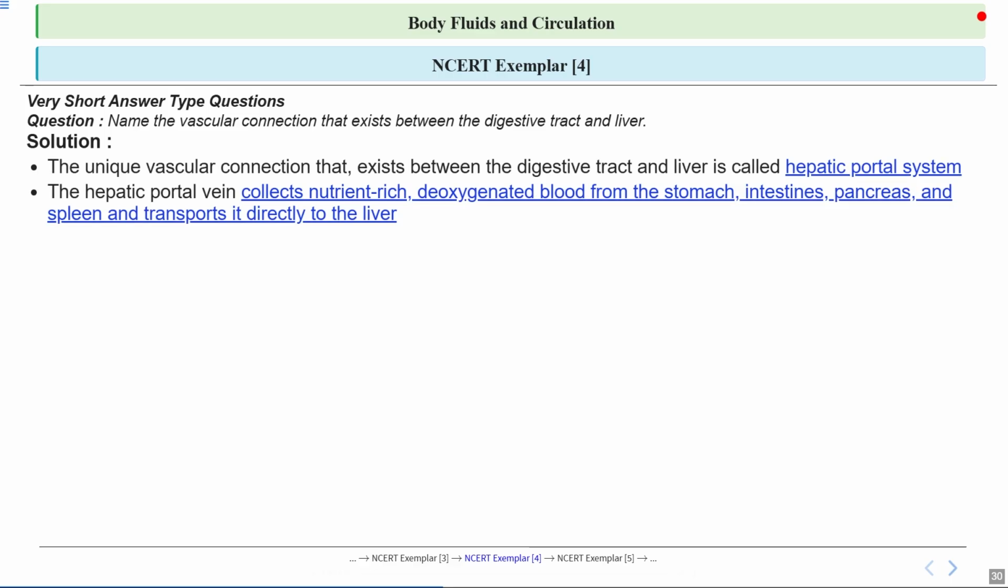So the answer here, we have already talked about it. The answer here is hepatic portal system. Okay. So hepatic portal system, the unique vascular connection that exists between the digestive tract and the liver. Okay. And it collects nutrient rich deoxygenated blood from the stomach, intestines, pancreas and spleen, and transports it back to the liver.